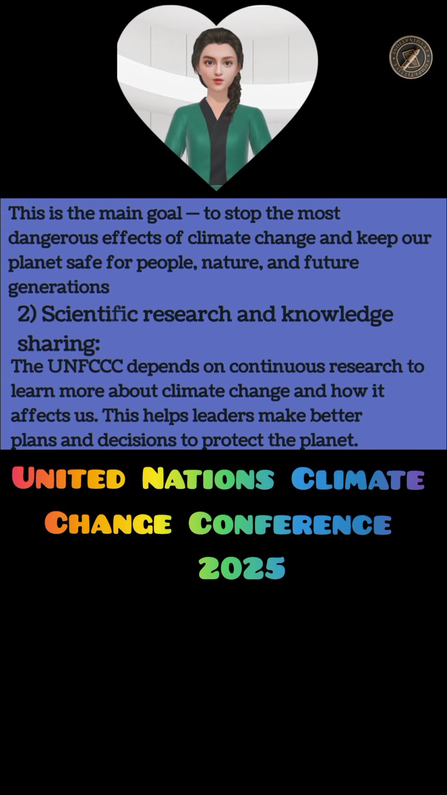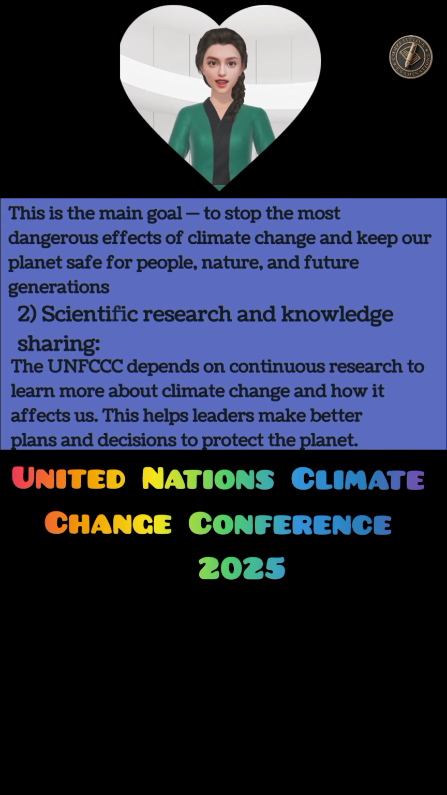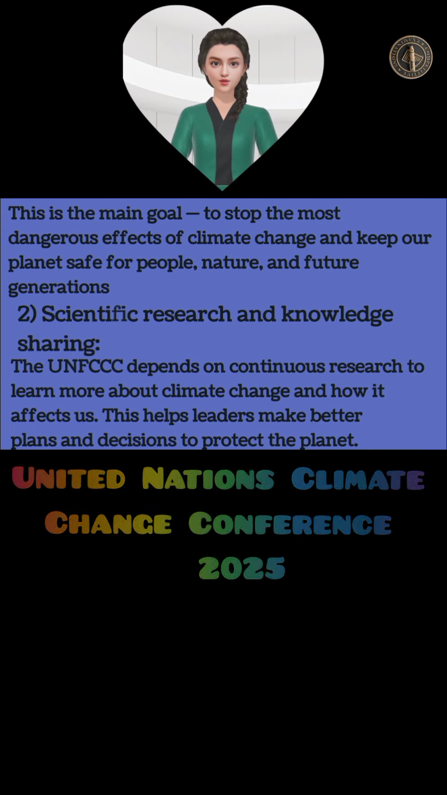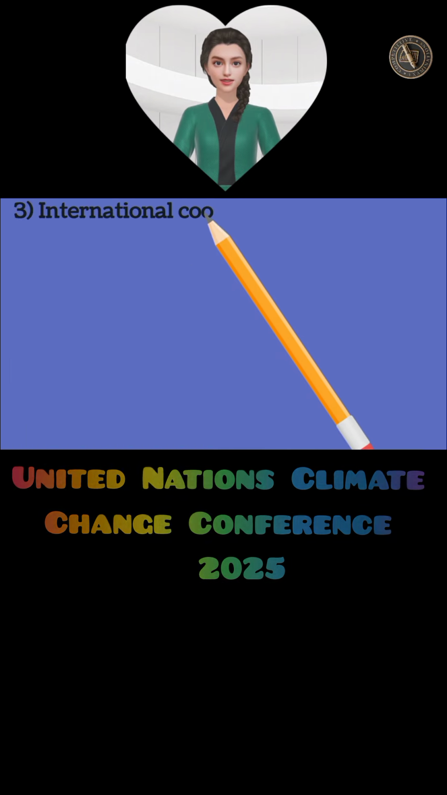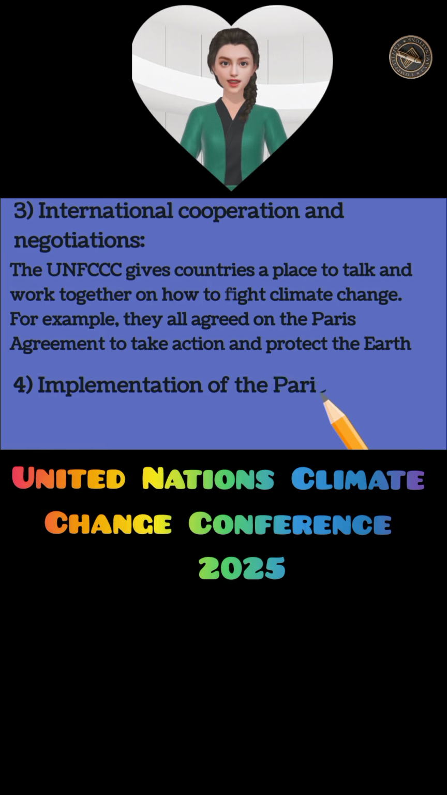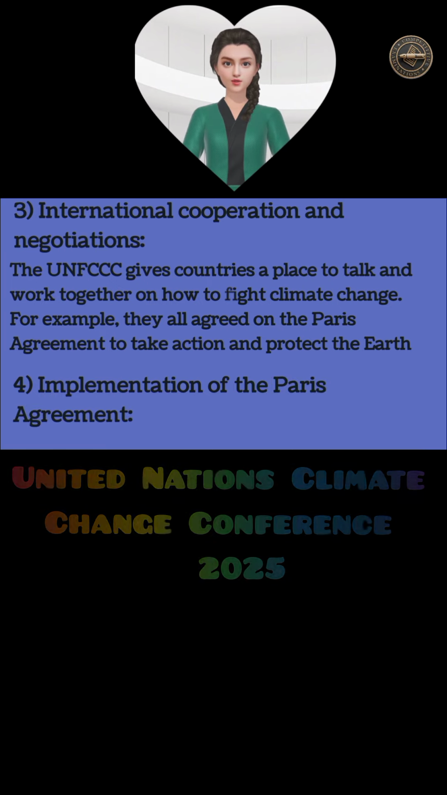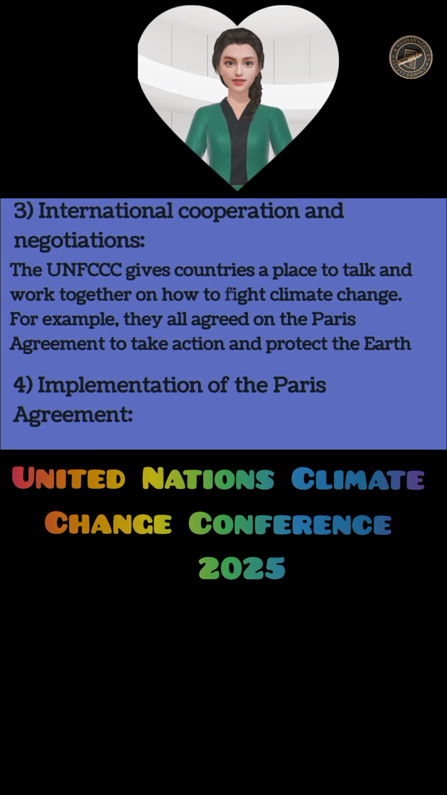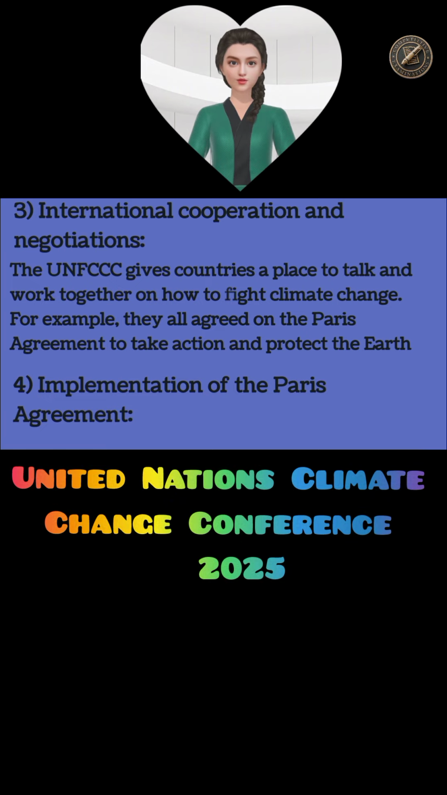Key aspects of the UNCC's agenda include: 1. Stabilizing greenhouse gas concentrations. This is the main goal, to stop the most dangerous effects of climate change and keep our planet safe for people, nature, and future generations. 2. Scientific research and knowledge sharing. The UNCC depends on continuous research to learn more about climate change and how it affects us. This helps leaders make better plans and decisions to protect the planet.